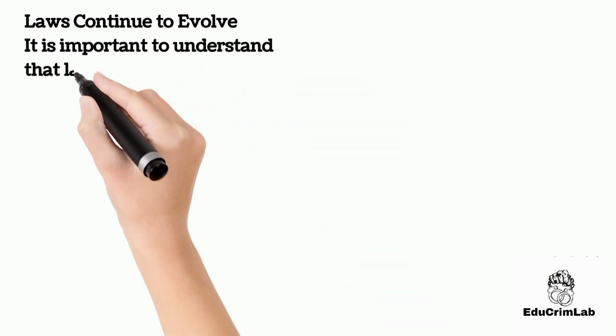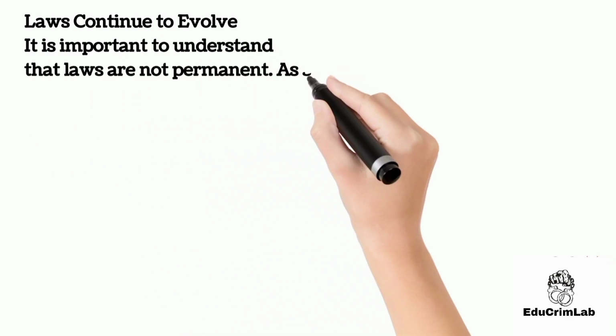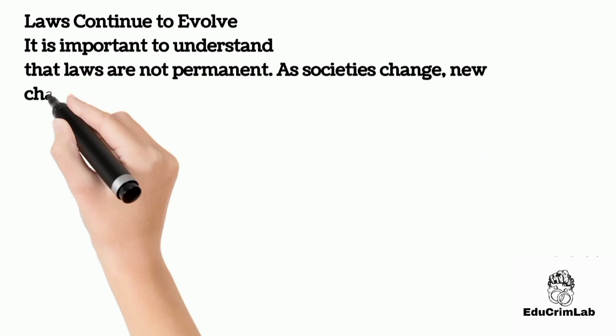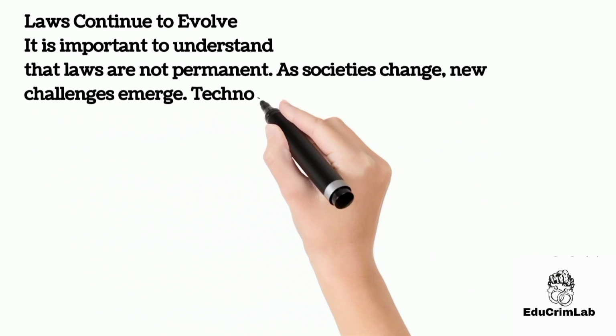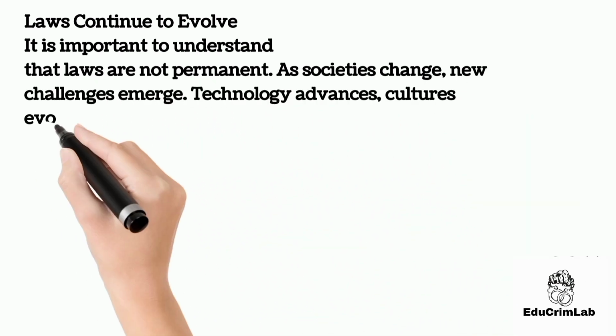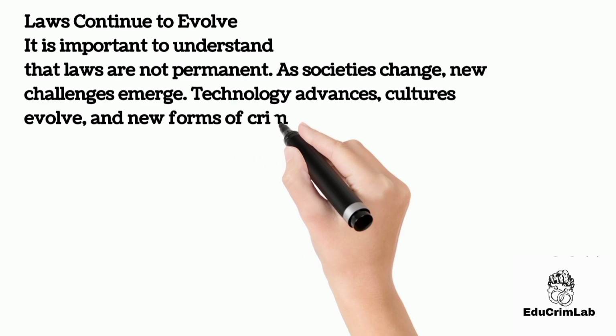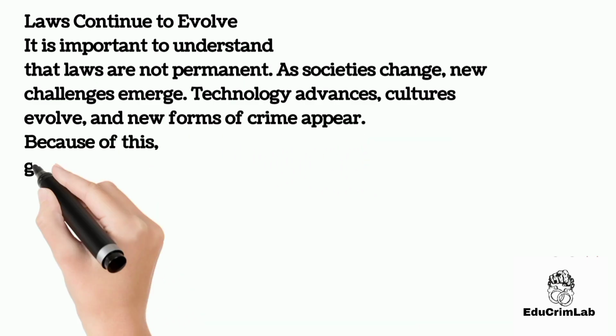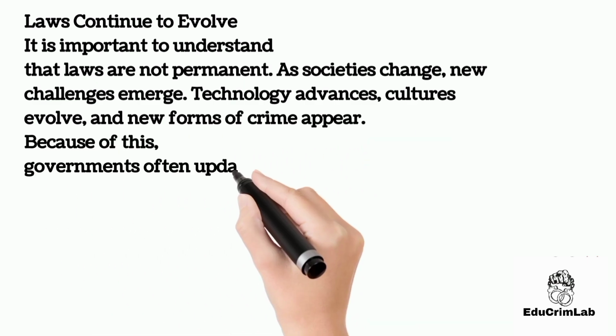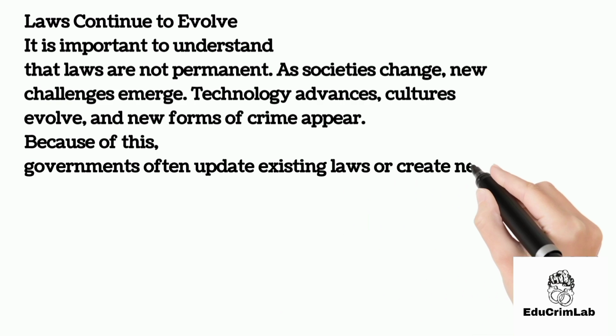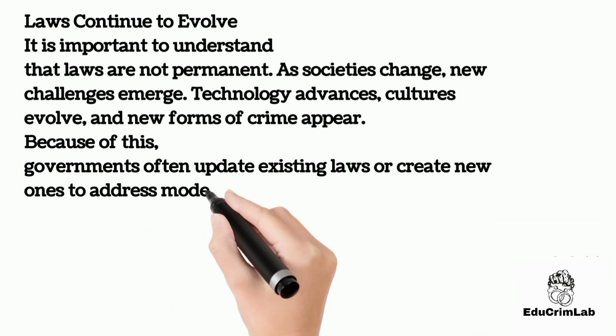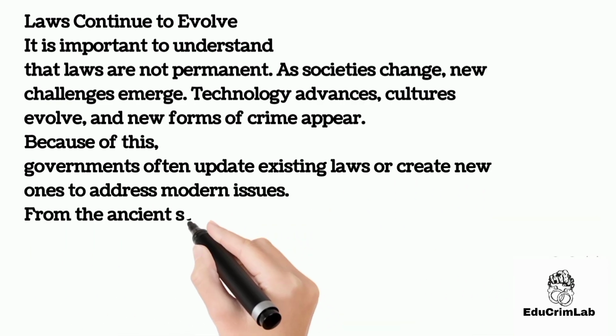It is important to understand that laws are not permanent. As societies change, new challenges emerge. Technology advances, cultures evolve, and new forms of crime appear. Because of this, governments often update existing laws or create new ones to address modern issues.